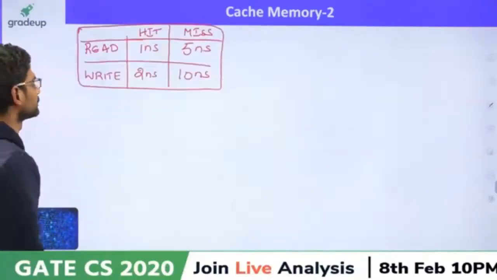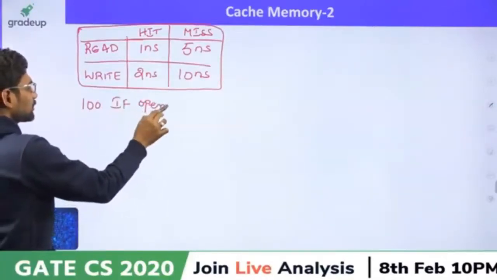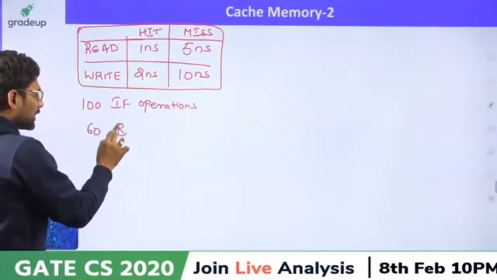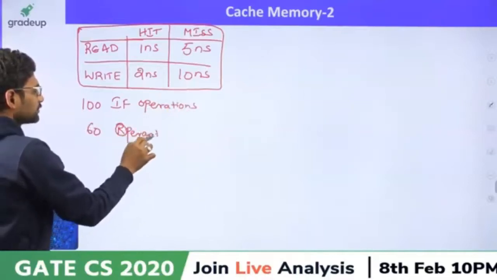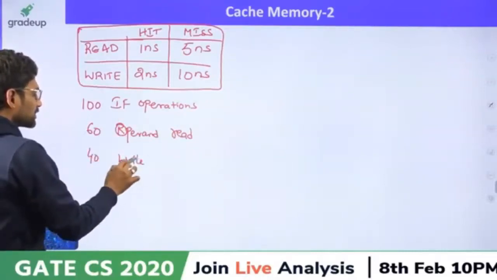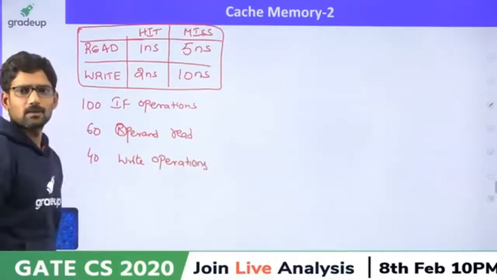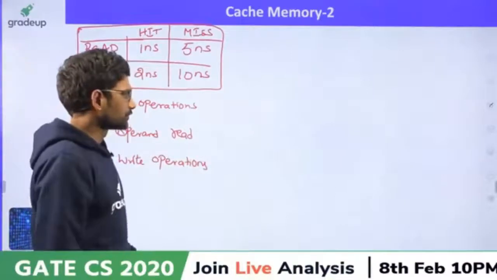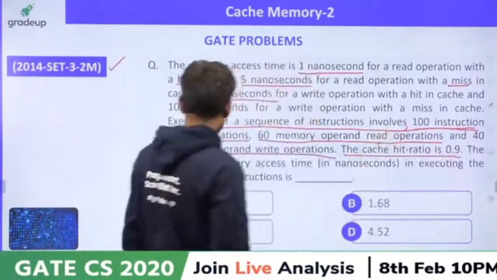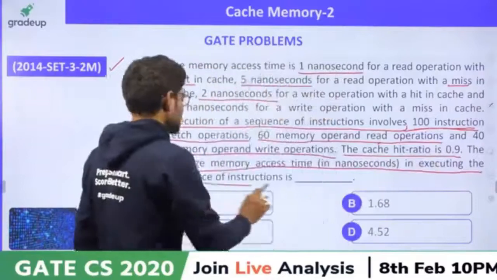So let's write that. 100 instruction fetch operations, 60 operand read operations, 40 write operations. Right? Then the hit ratio is 0.9. Then what is the average memory access time in executing these instructions?